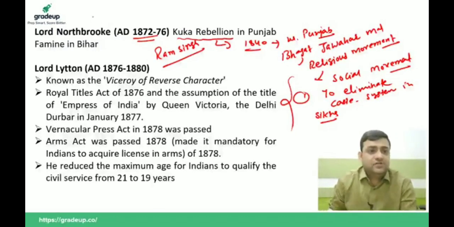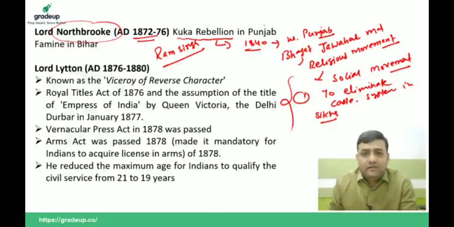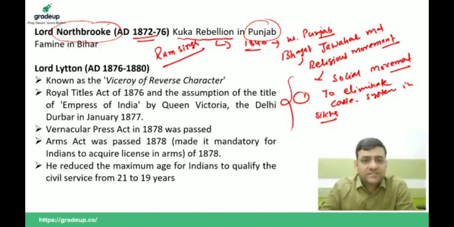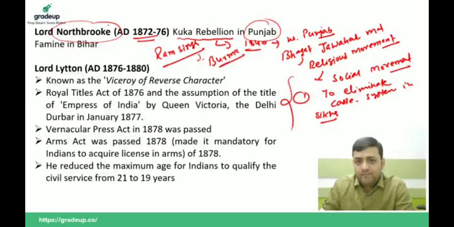And who was that Britisher? You will say it was Lord Northbrook. So during the tenure of Lord Northbrook in 1872, there was a Kuka rebellion that took place in Punjab. And remember, Northbrook was successful in suppressing the Kuka rebellion, in which Ram Singh was arrested and then deported to Burma, where he died in 1885.